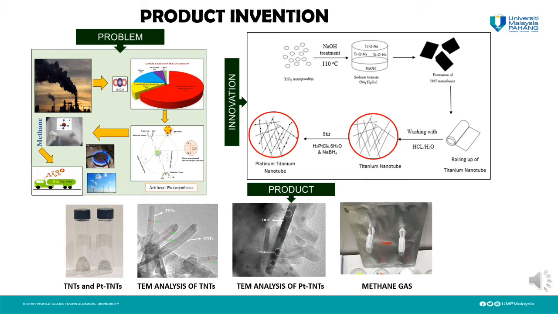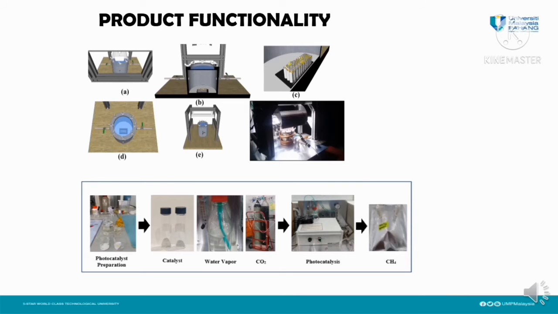As you can see in the product section, the achieved photocatalyst product will be in powder form. Transmission electron microscopy (TEM) analysis has been conducted to analyze the morphological image of the prepared photocatalyst. As a result, the synthesization process was considered a success, as the nanotube structure and platinum nanoparticles occupying the nanotube are noticeably represented. Product functionality. The workflow of photocatalytic carbon dioxide reduction over the as-prepared catalyst has been conducted through a gas-solid phase photoreactor and presented in the picture below.